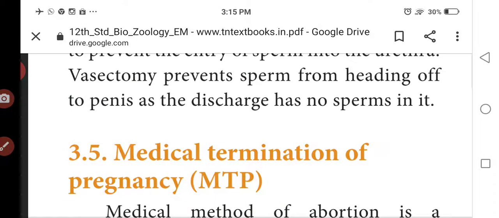So next we will discuss medical termination of pregnancy.